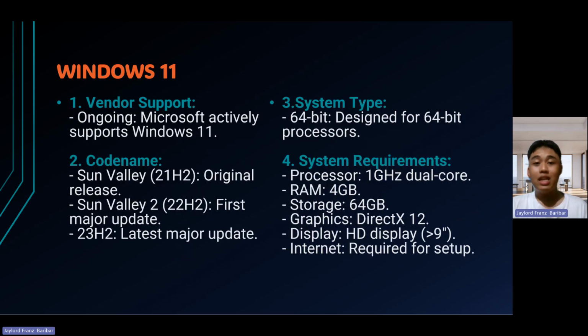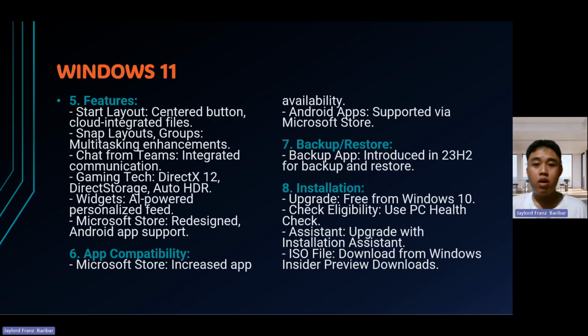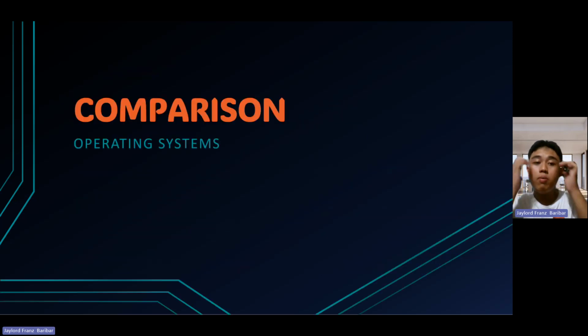And lastly, the latest operating system by Microsoft is Windows 11. Windows 11 is actively supported and was introduced in 2021, roughly 3 years ago, with improved features such as a centered start button, gaming tech, and Android support. That's all for the brief overview of the Windows operating systems and their evolution from Windows 95 to Windows 11. Now let us move on with the comparison among them.